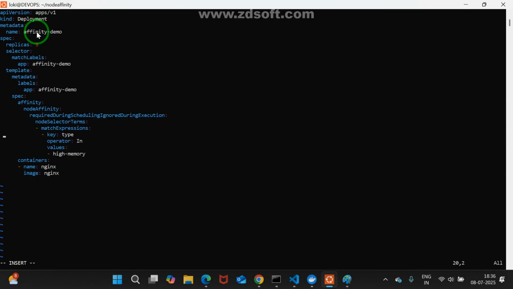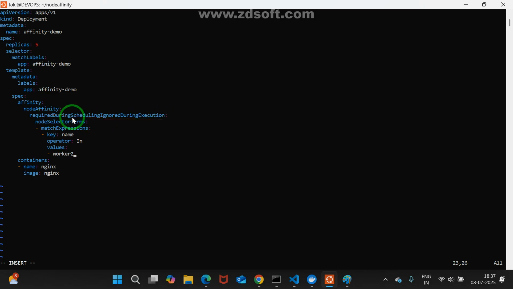Again, insert. In place of type, I'm using name. In place of high memory, I'm going to modify with worker 2. Now quick response. Till now clear or not? Please respond. Any difficulty here? Here, what you need to remember within the specification is the affinity. Which affinity are you going to specify? Node affinity. This is important: requiredDuringSchedulingIgnoredDuringExecution.